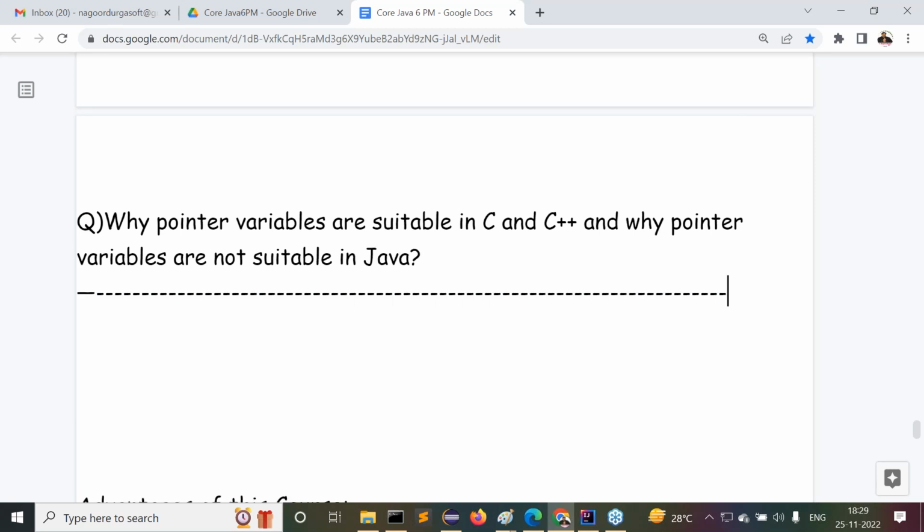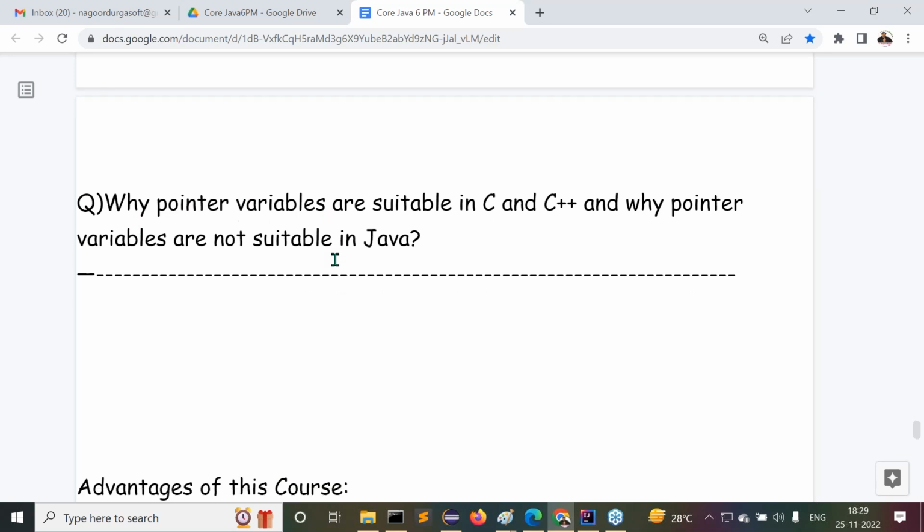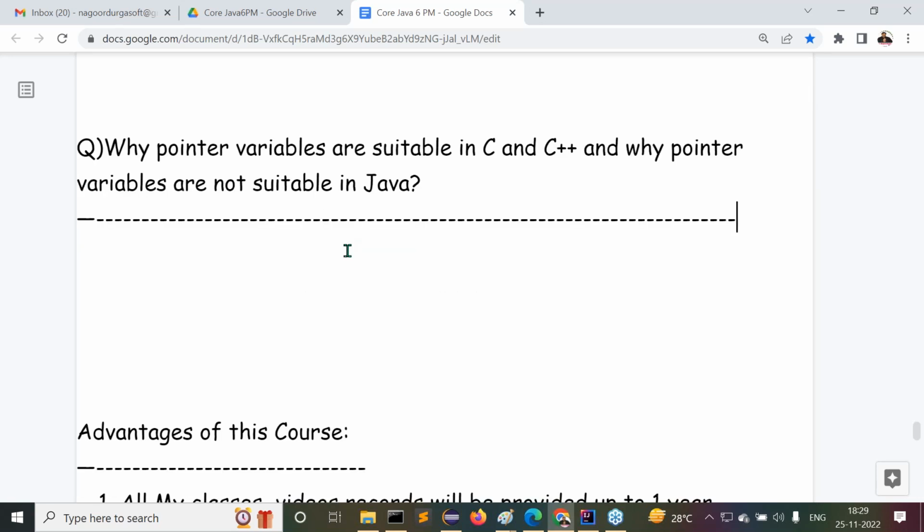Up to now, what we understood here is what a pointer variable is. That's the point I've given up to now. Now my question is, why are pointer variables suitable in C and C++, and not suitable in Java?